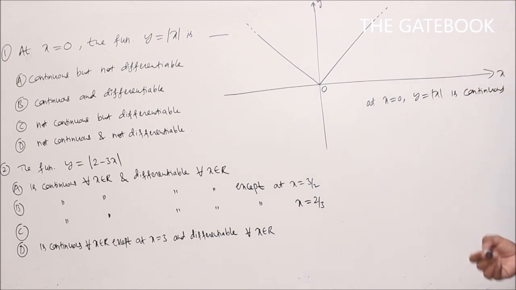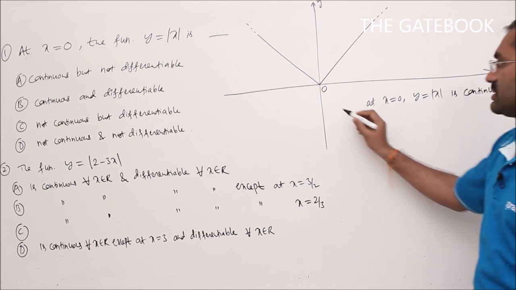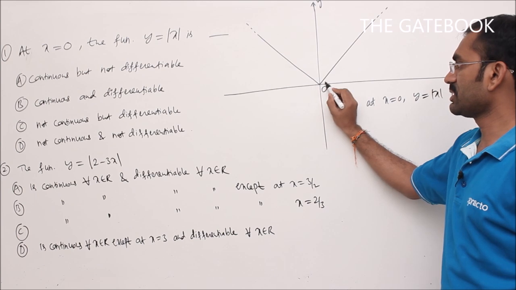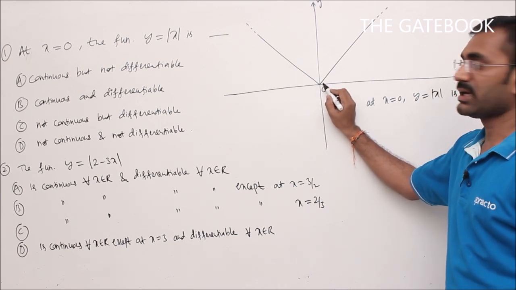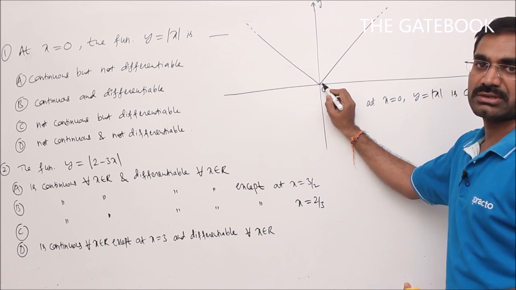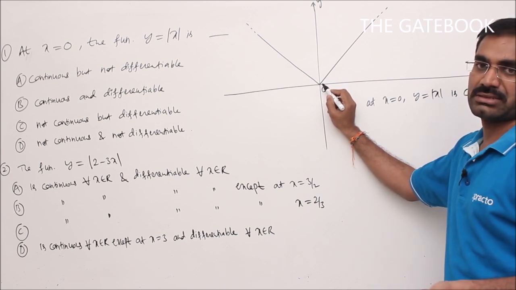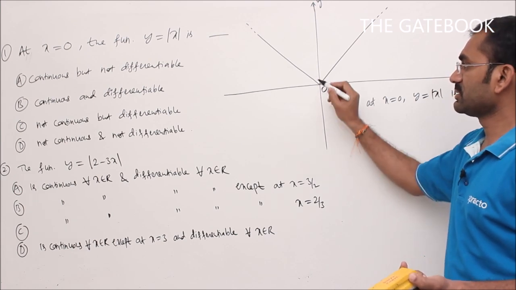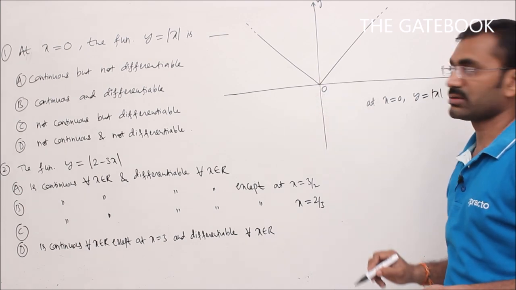Now checking differentiability. See here, at x is equal to 0, the given function has a sharp edge. Sharp edge means you can draw more than one tangent. More than one tangent means the slope is not unique. Slope is not unique means the limit does not exist. Limit does not exist means not differentiable at that point.